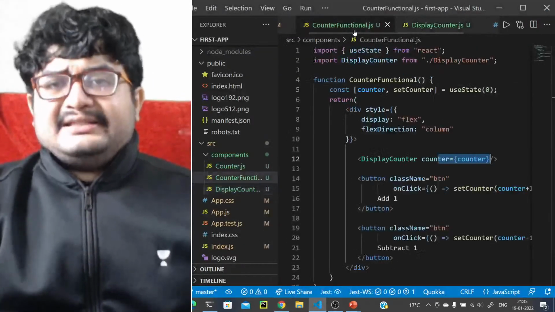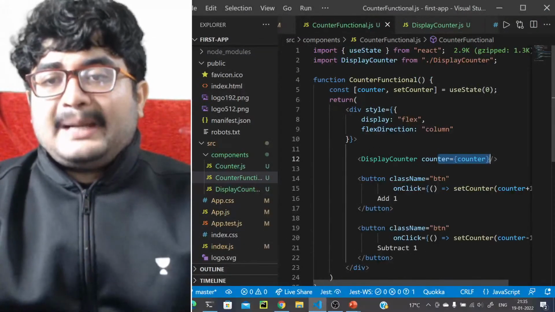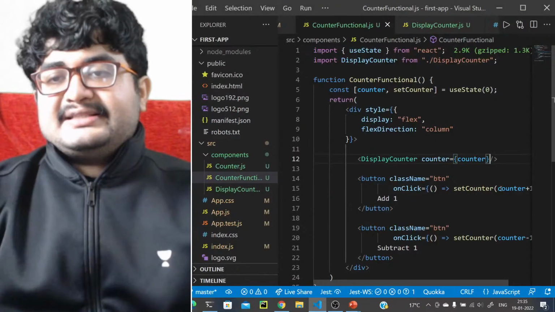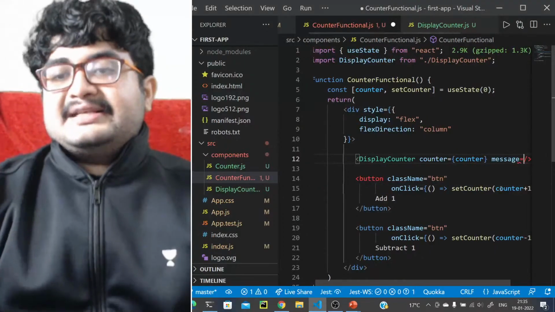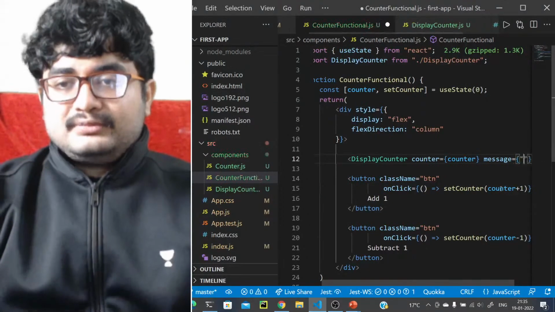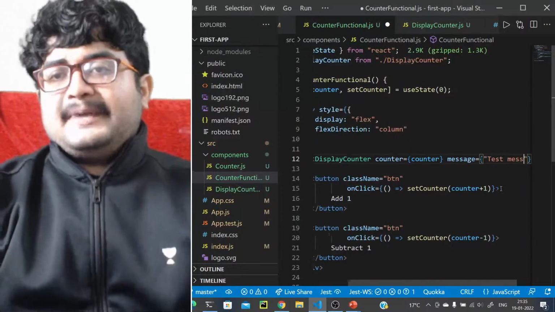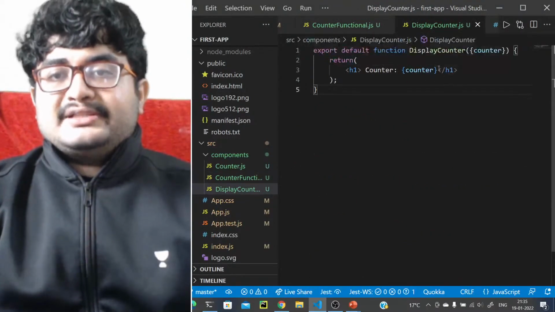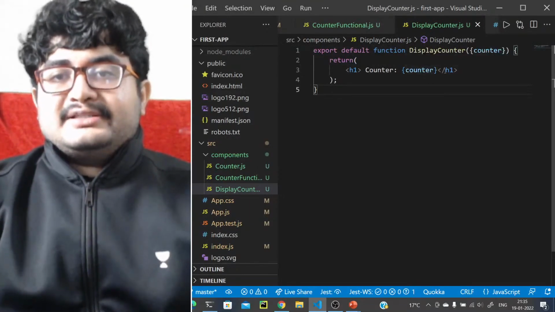You can pass other details as well, not necessarily just states. Let's say you want to pass a message like this: message equals test message. You can pass that as well. So here what you can do is destructure the counter and the message.